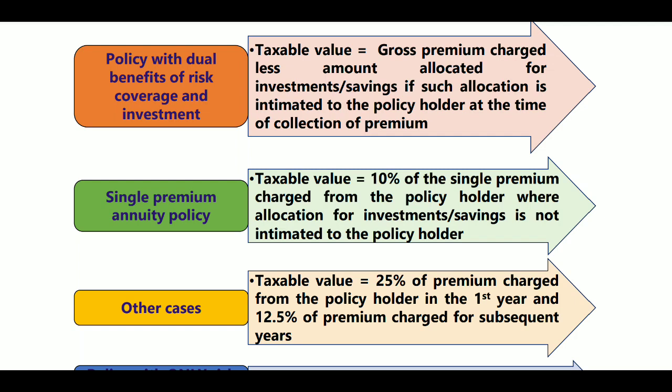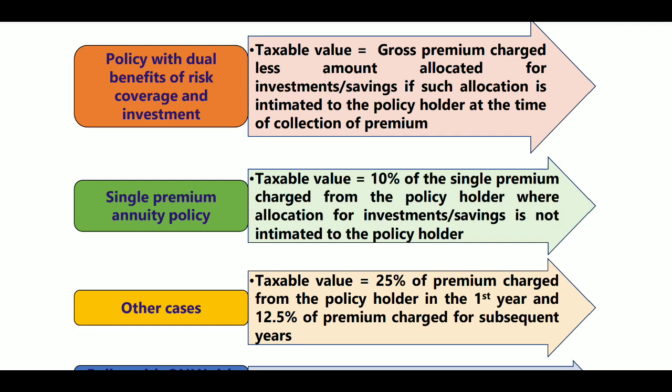For example, you have collected 500 rupees, gross amount will be 500. Out of that 200 will be investment linked. If you have intimated, sir, we are collecting 200 rupees for the purpose of investment, then this amount will be deducted, 500 minus 200. If you have not intimated that person, then it will be treated as other cases. 25% of premium charged for the policy for the first year and 12.5% will be charged.